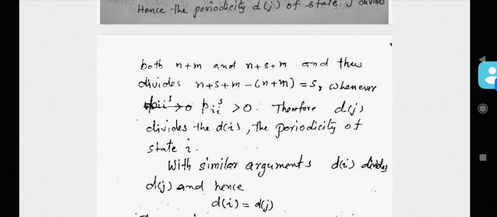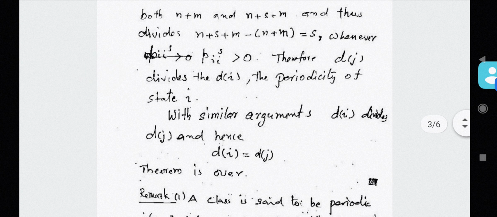That means d of j divides d of I, and at the same time d of I divides d of j. That means d of I is equal to d of j. d of I equal to d of j implies that the periodicity of I is equal to the periodicity of j. And that is what we have to prove in this theorem. So the theorem is over.